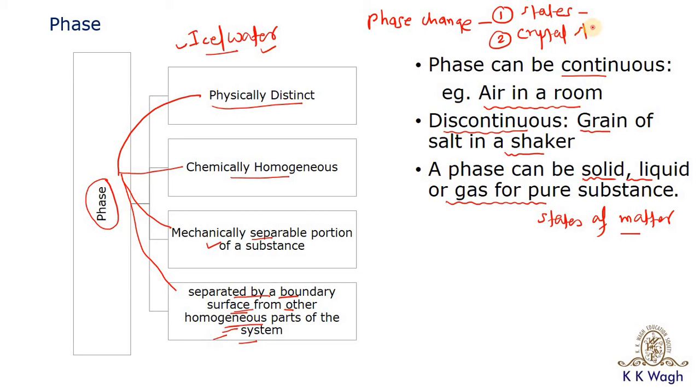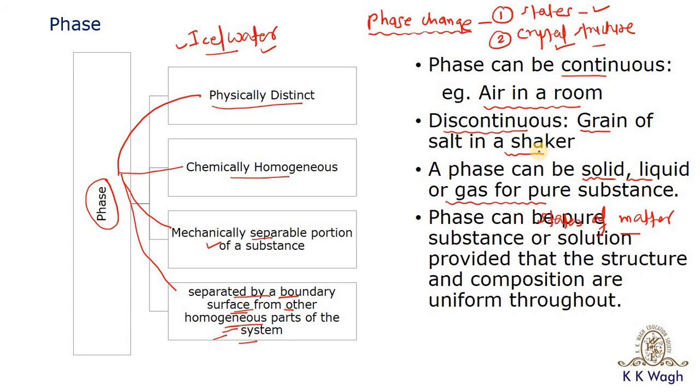So the change of either the state or the crystal structure can be called a change of phase. Then a phase can be a pure substance or solution, provided that the structure and composition are uniform throughout.